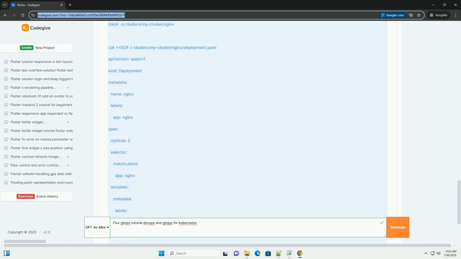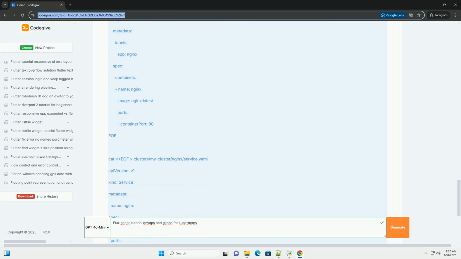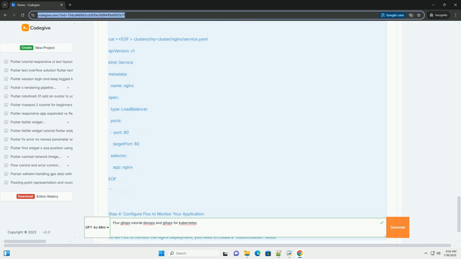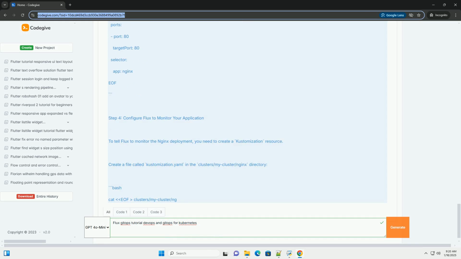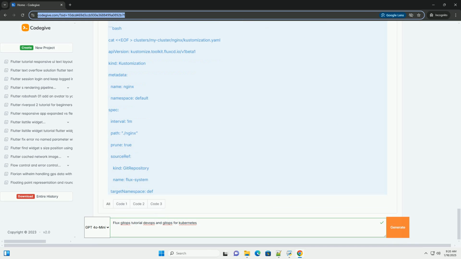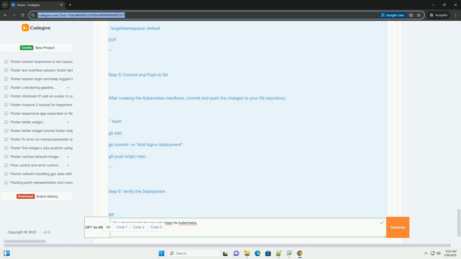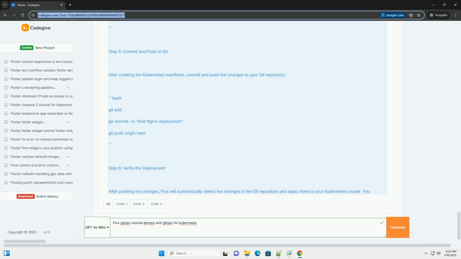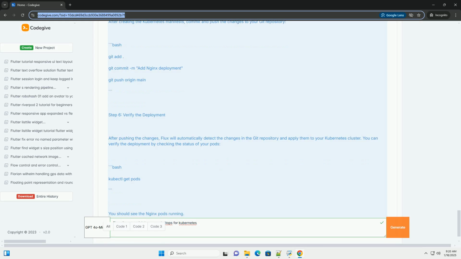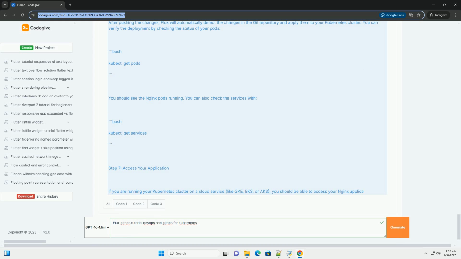In this tutorial, you will learn how to set up Flux in your Kubernetes cluster, connect it to a Git repository, and deploy an application using GitOps principles. Prerequisites. 1. Kubernetes cluster. You should have access to a Kubernetes cluster. You can use minikube, kind, or a managed service like GKE, AKS, or EKS.